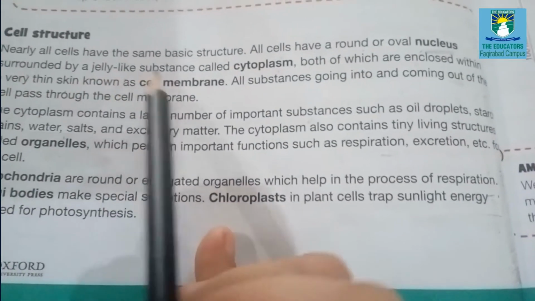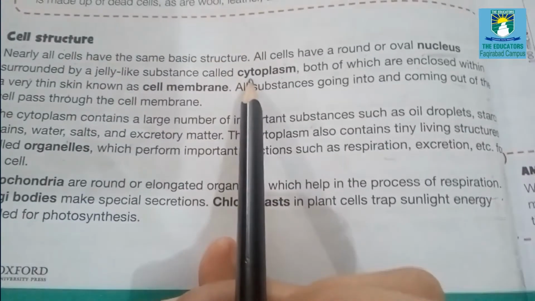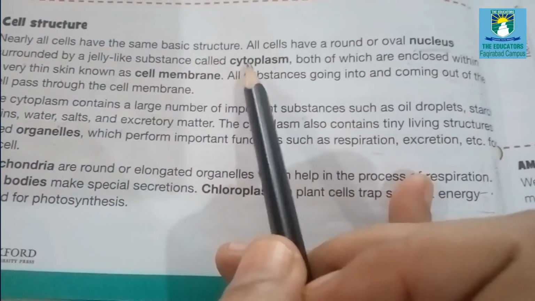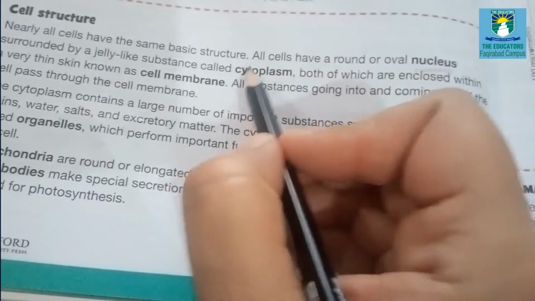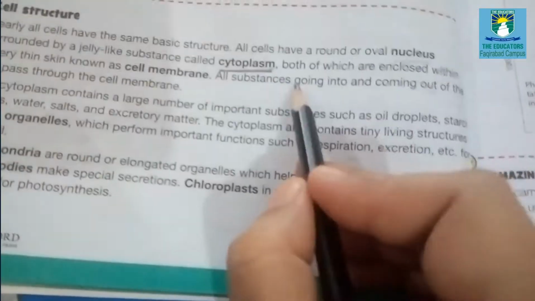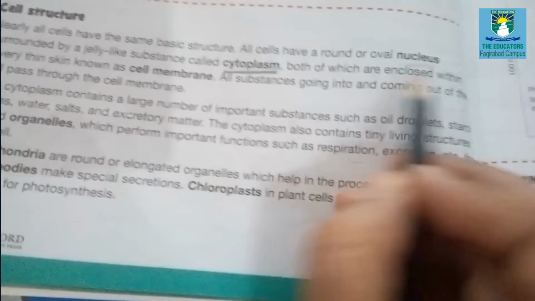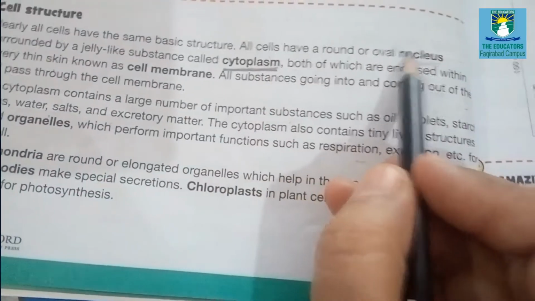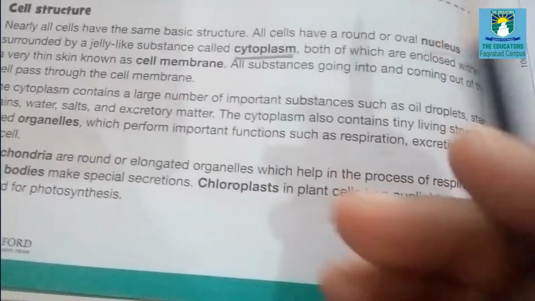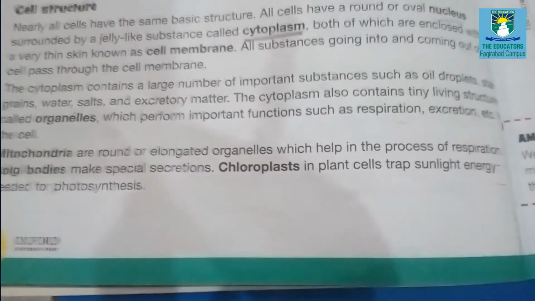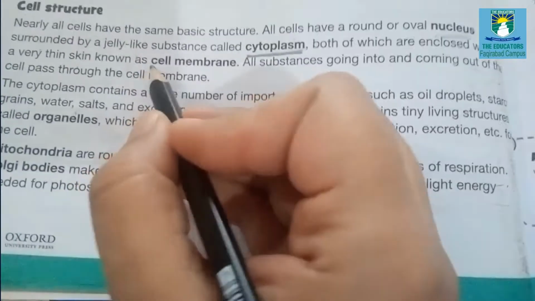surrounded by a jelly-like substance called cytoplasm. Underline this word, cytoplasm. Both of these, nucleus and cytoplasm, are enclosed within a very thin skin known as the cell membrane.